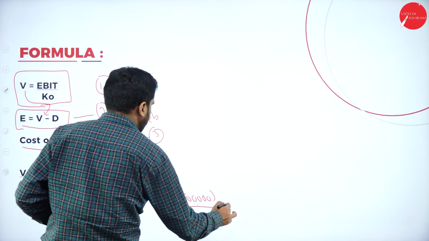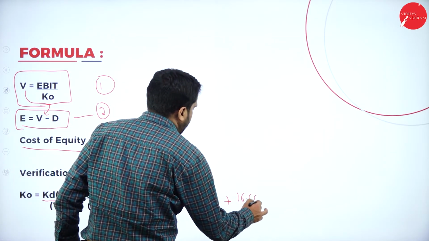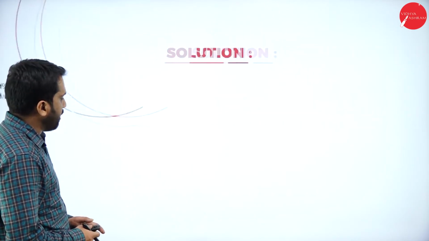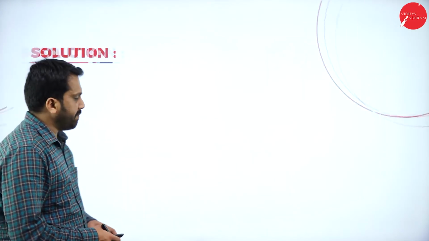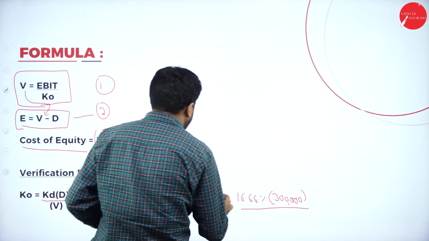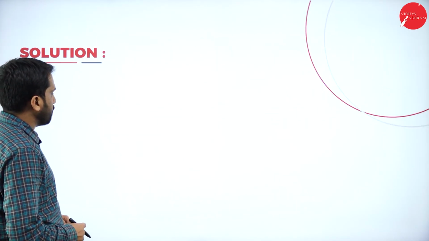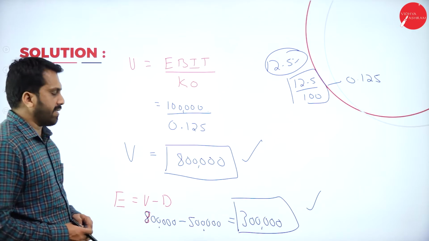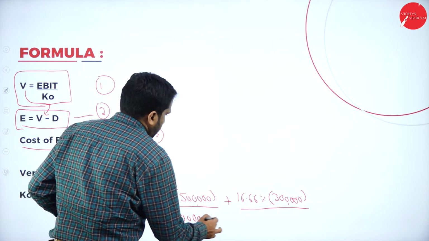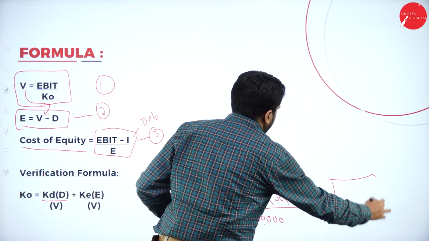Plus cost of equity. Just we got 16.66%. What is the value of equity? We already calculated. This is 3 lakh. So what is your value? The value is 8 lakh. Now calculate, see how much you will get.